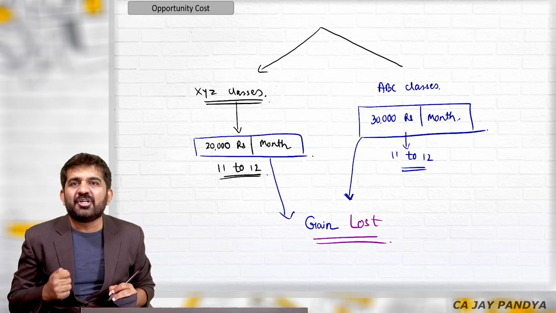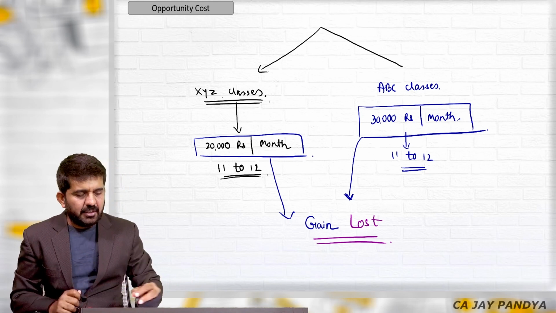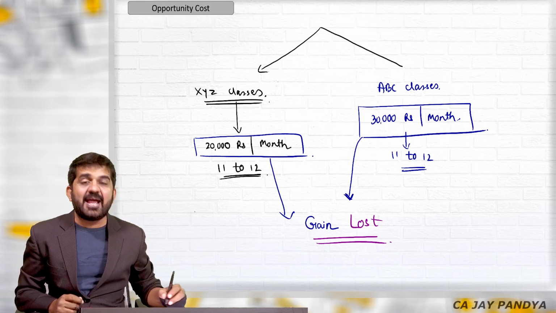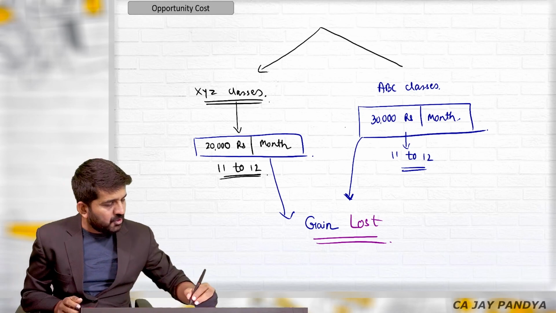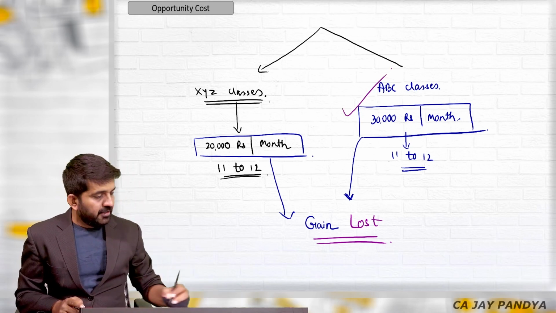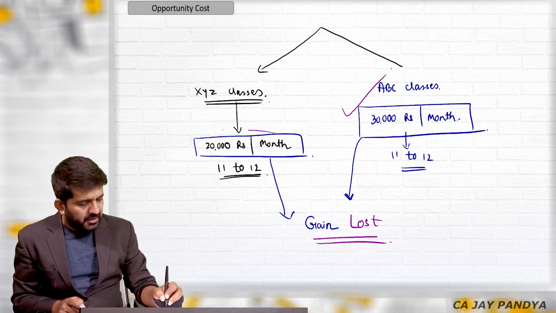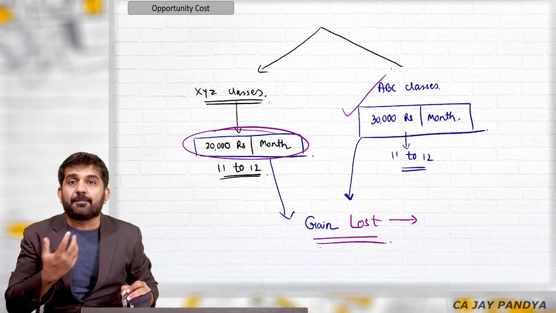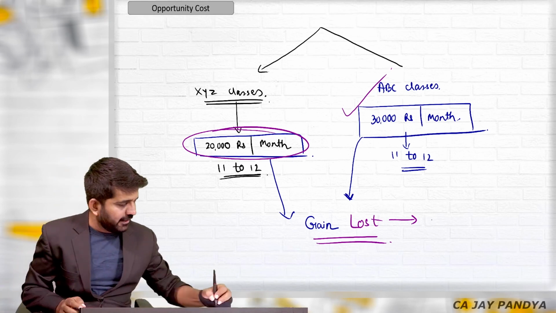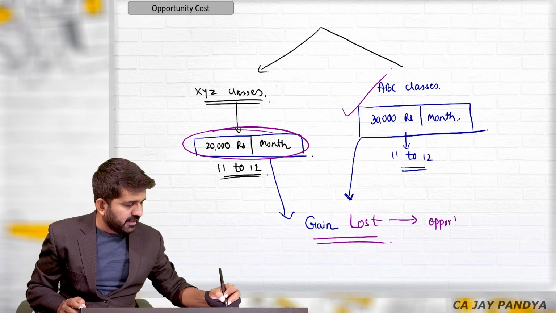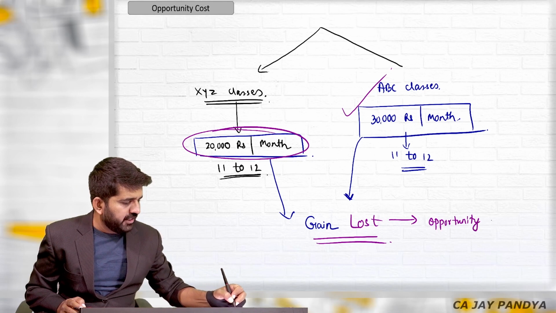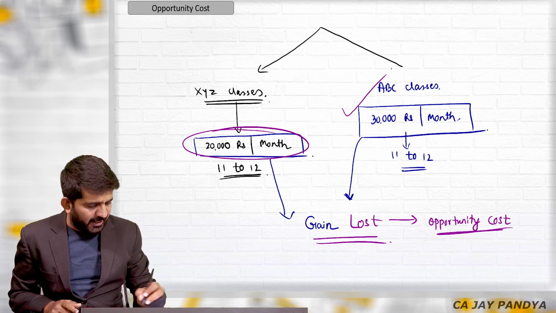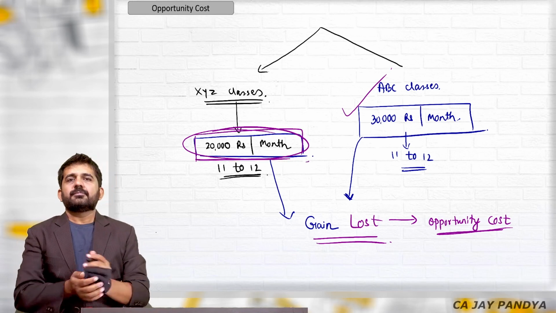I could have earned this 20,000 rupees by going to XYZ classes. I am not going to XYZ classes and I am losing this money because I am taking up this job. For taking this job, this 20,000 rupees per month is my gain, my profit, which is lost. I will not be getting it, and so it is termed as opportunity cost. Financially, this is my opportunity cost.